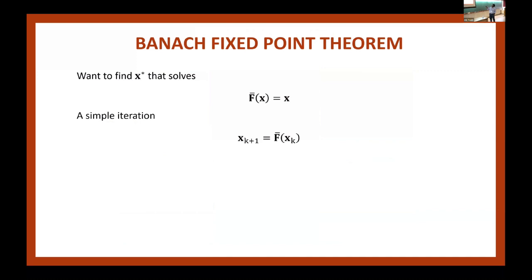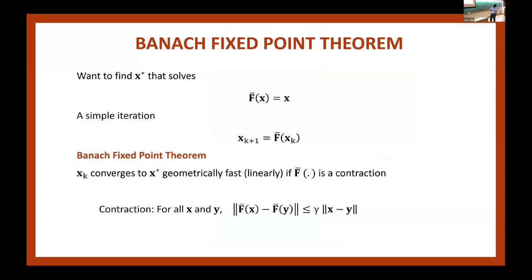What I'm going to talk about today is solving a fixed point equation. So X for me is a vector in R^d, and F bar is an operator. Operator just means it takes a vector and spits out a vector. I just want to find a vector X star that satisfies this. It is well known that if you start with your favorite X0 and keep repeatedly applying F bar, then it converges to the fixed point if F bar is a contraction. This is called the Banach fixed point theorem.